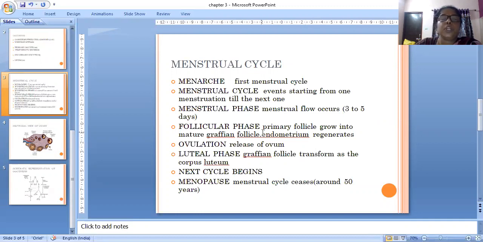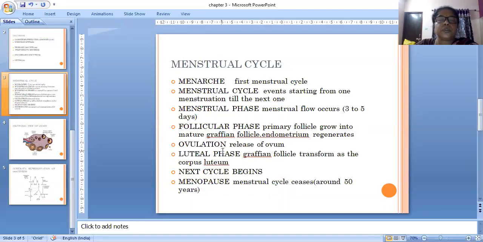The next one is the follicular phase. The primary follicle grows into a mature Graafian follicle. The endometrium regenerates, multiplying in number. On the 14th day ovulation occurs, the release of the ovum from the ovary, at the middle of the cycle.